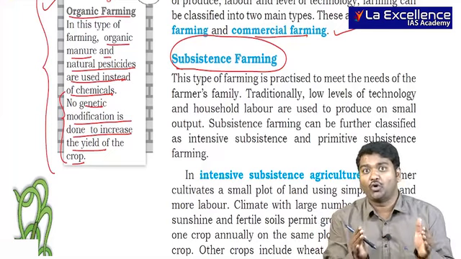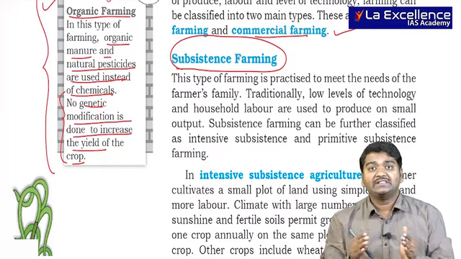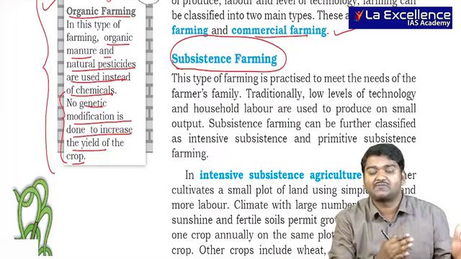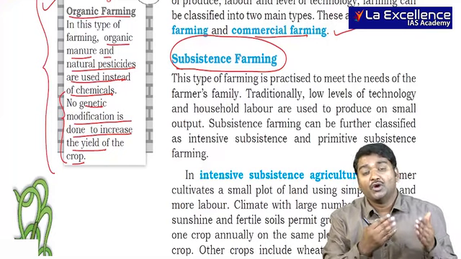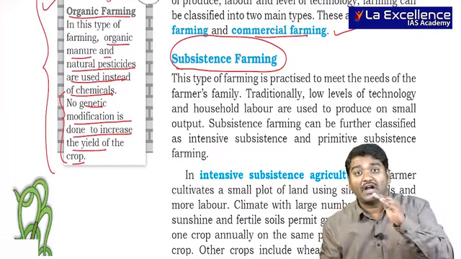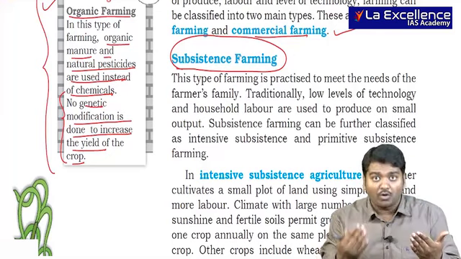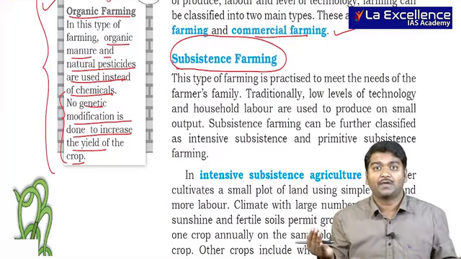The main motto of commercial farming is actually to sell to others, whereas in subsistence farming, the main motto will be to use it for their own use and also to sell it to others. Usually only when they get more will they be interested in selling.